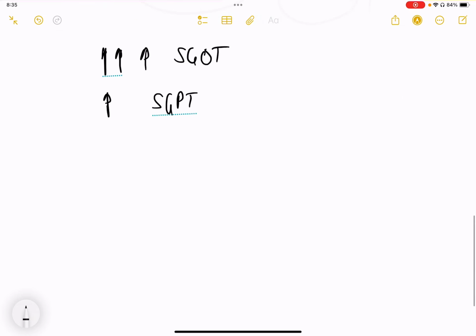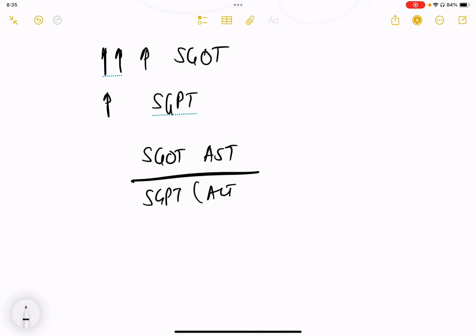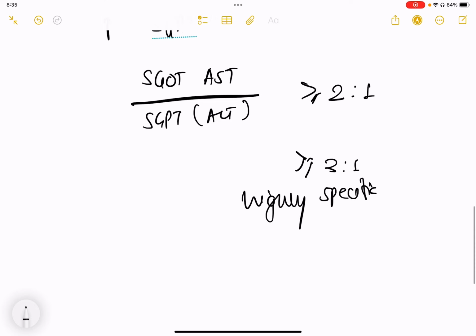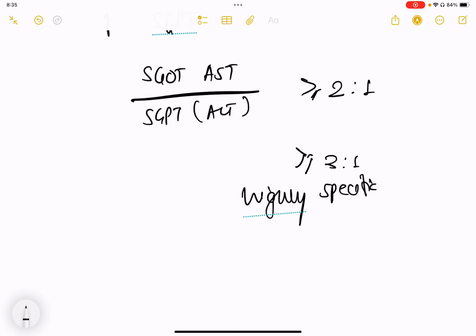This is the reason why what we very commonly see, that the ratio of SGOT or AST to SGPT or ALT, is commonly 2:1. And whenever it is more than 3 times, it is highly specific that the patient almost always has alcohol as an etiology.